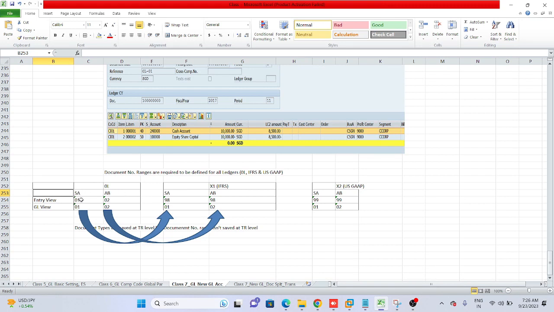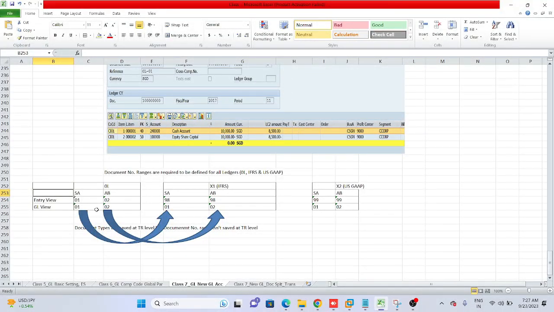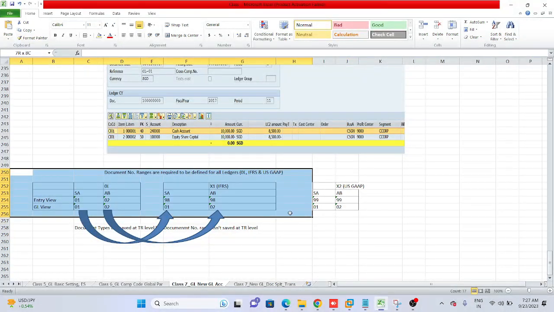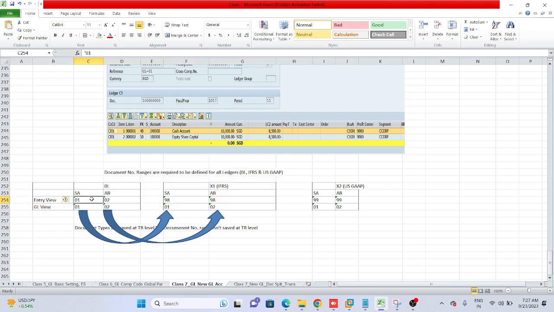We have maintained 9898 for IFRS entry view, and 9999 also for entry view for US GAAP, in the previous step. Now we are just defining the number ranges, referring to these number range keys.